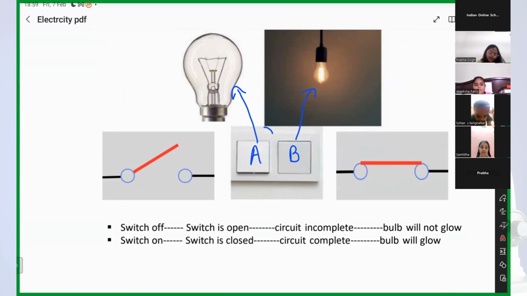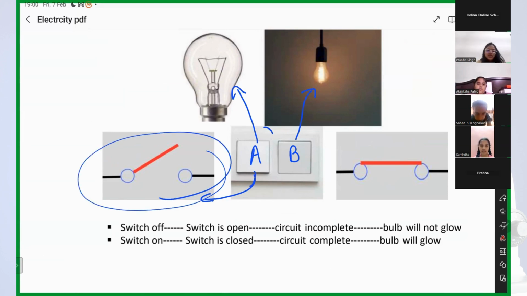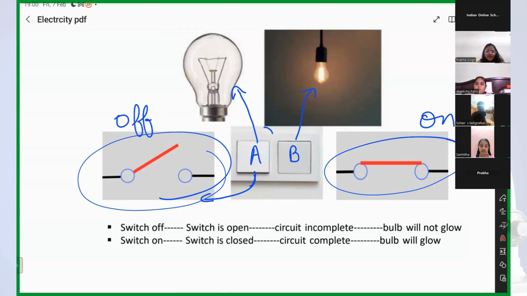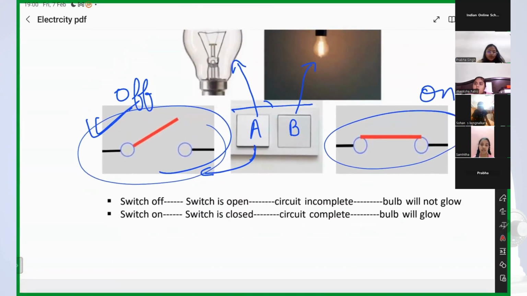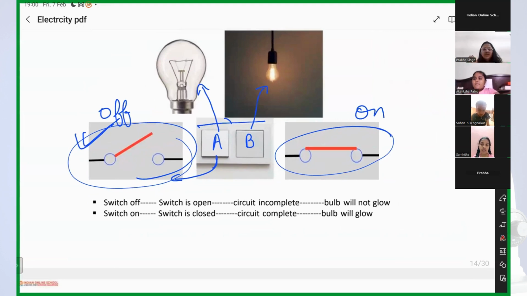So, how will I represent an off switch? What is the symbol of a switch which is off? This is the symbol of a switch which is off. And this is the symbol of a switch which is on. Because every time in science, I cannot draw this complicated diagram, so I can just use this symbol, right? Every time I have seen that students get confused between switch on and switch off.